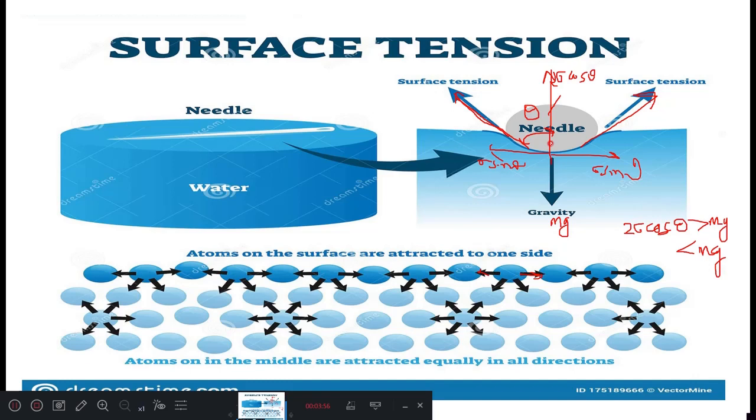So why will the needle float on the surface? Again, we can explain it: that is because of surface tension. Atoms on the surface are attracted to one side only, and atoms in the middle are attracted equally in all directions. Okay, so because of the surface tensile forces, the needle will stay a few seconds on the surface, then it sinks into the liquid. So why does the needle float? This can be said to be because of surface tension.